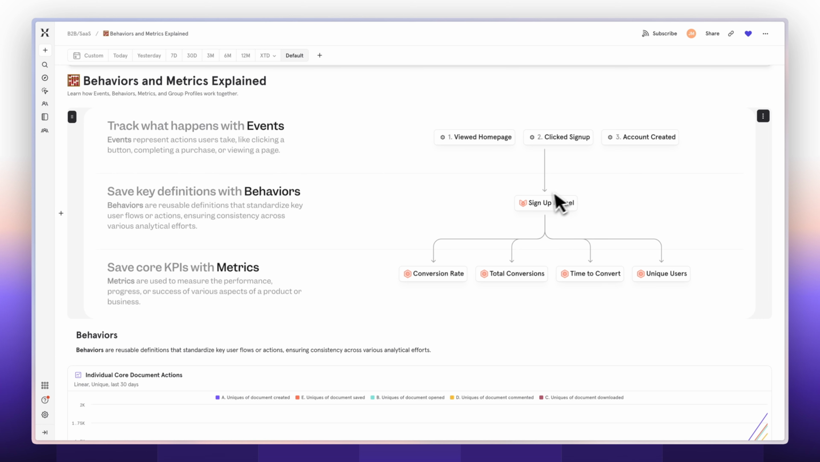So in this case, I'm looking at a sign-up funnel where first someone views a homepage, then they click sign up, then they create an account. Those things happen in sequence in a funnel, whereas in a simple behavior, those could just happen in any order, and I just want to know when any of those three events happen.